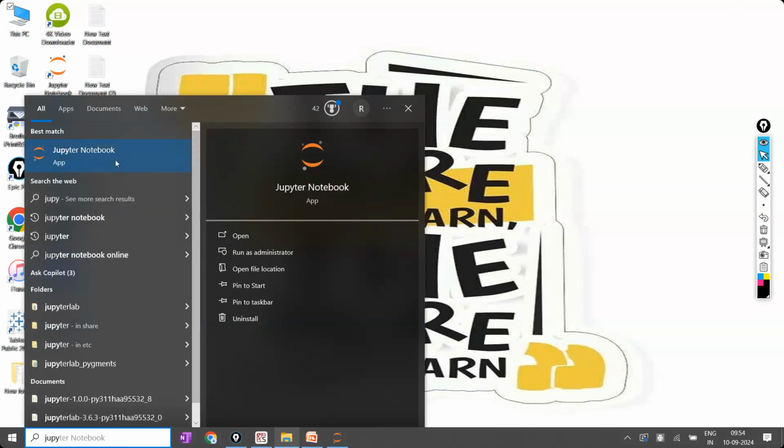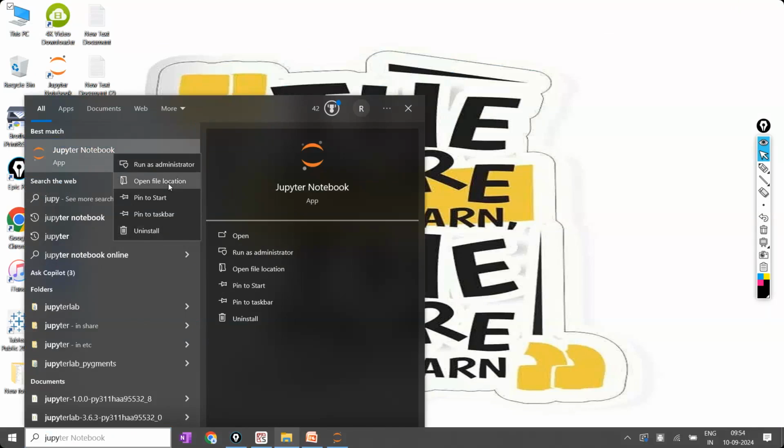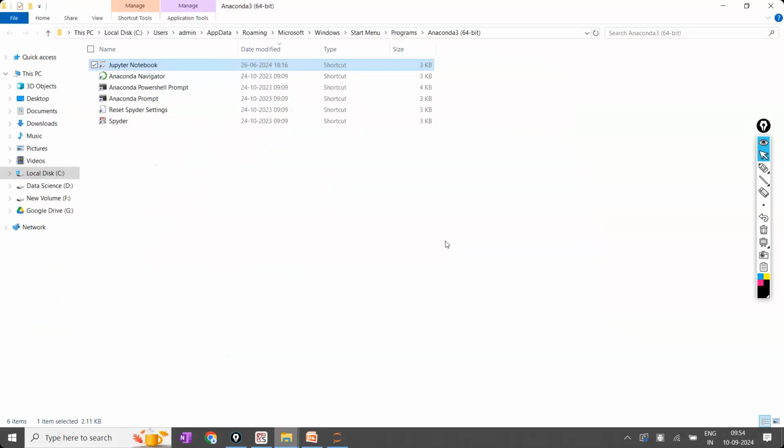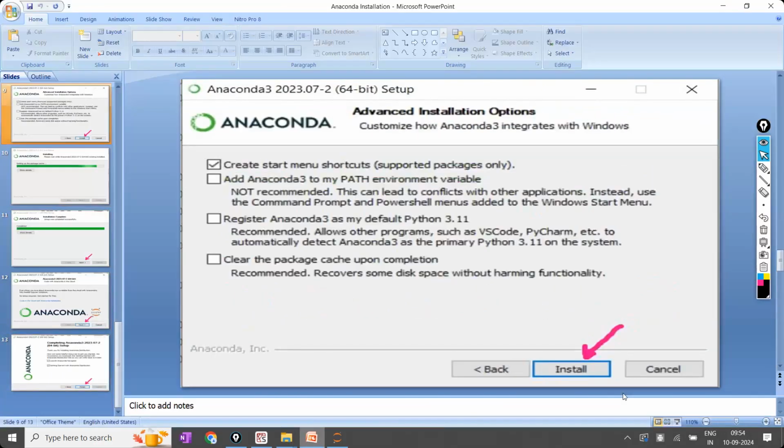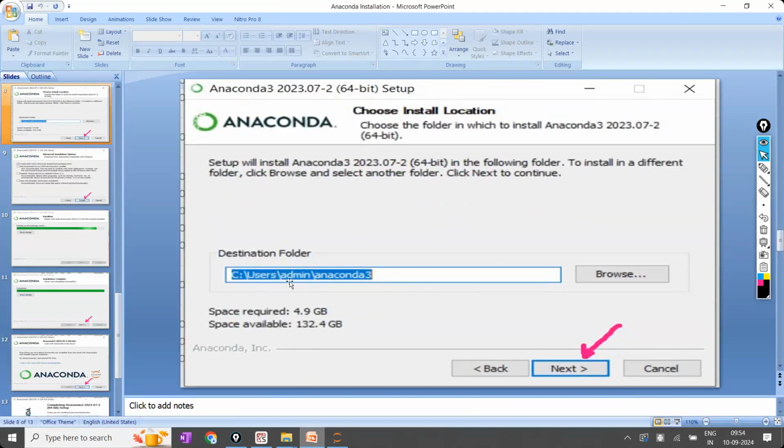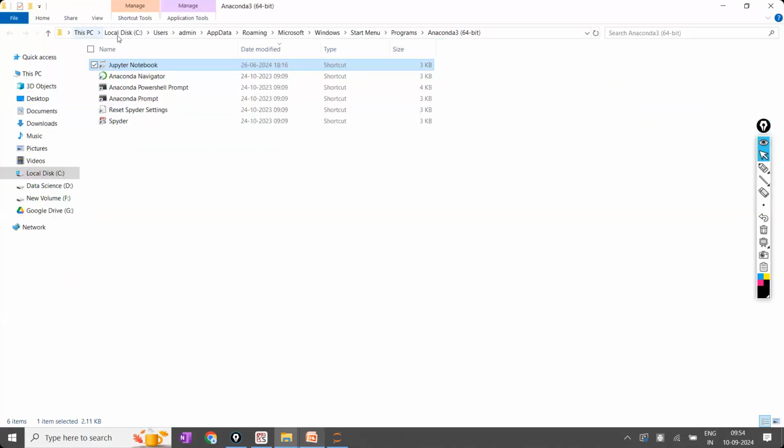In the Jupyter notebook, I will right click and open the file location. Click on open file location. The first step is open file location. It will show you where it has been installed, in the C drive, users, admin. Do you remember in the installation I told you where it will be installed? In C, users, admin, Anaconda 3. So there it is.